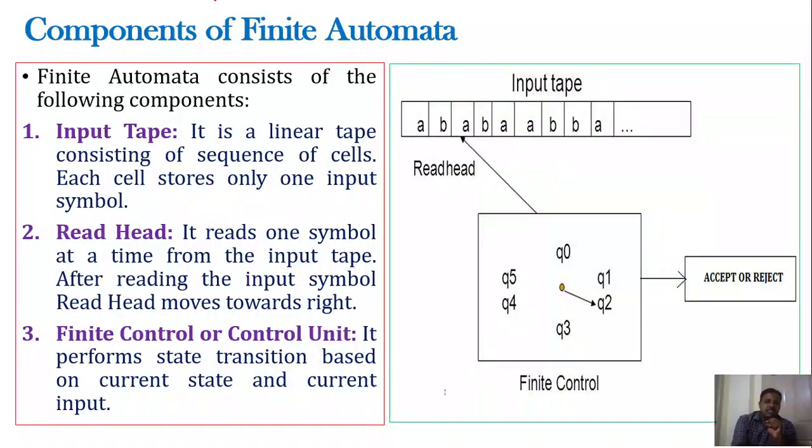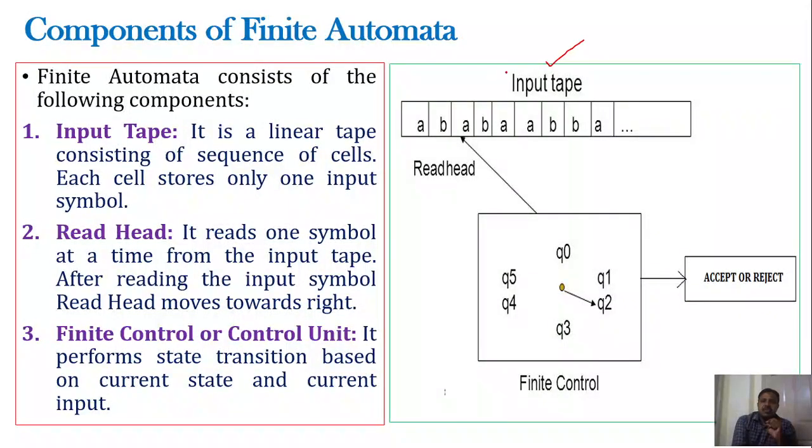As we mentioned, finite automata is a conceptual or mathematical model of a computer consisting of a finite set of states and transitions. Let us try to understand what its components are. The model of computation, or what we can call an abstract machine, is for performing computation. The main objective of the abstract machine is to perform the computation. In order to perform that computation, we require certain basic components. The first one is the input tape.